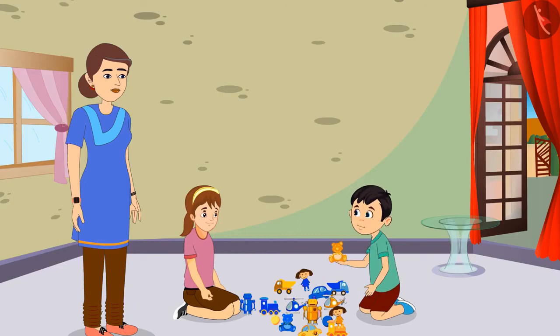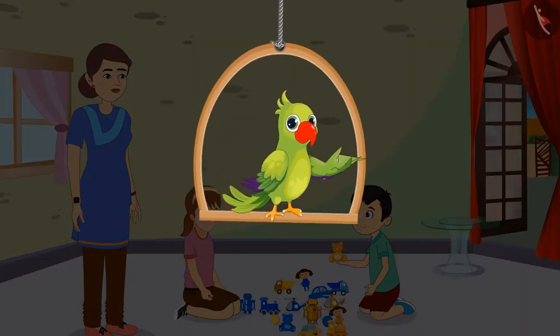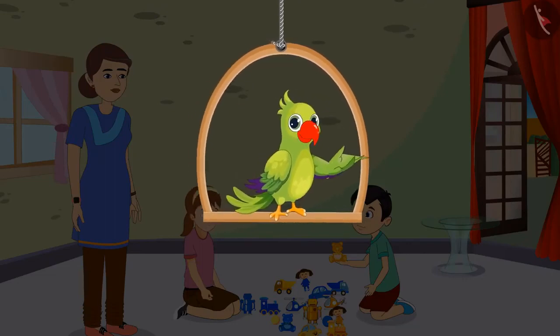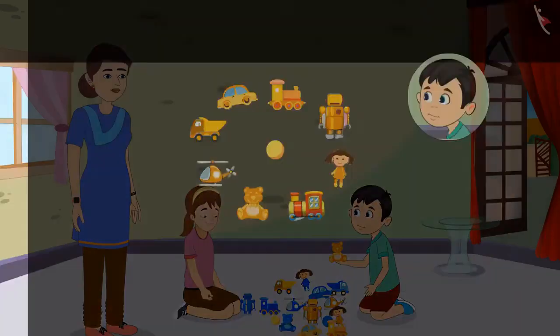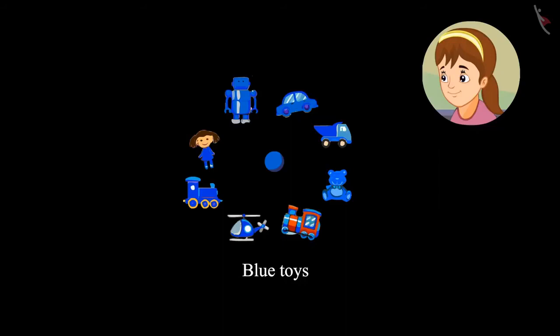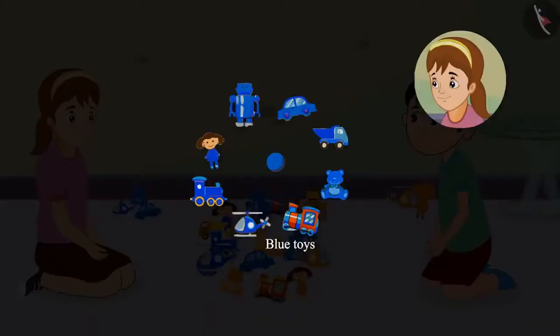Seeing the color, it is very easy to sort our toys. Now we will separate all our toys. So children, can you tell us which of these toys are Chotu's? You are right children. All the yellow colored toys belong to Chotu. And all the blue colored toys belong to Aarti.